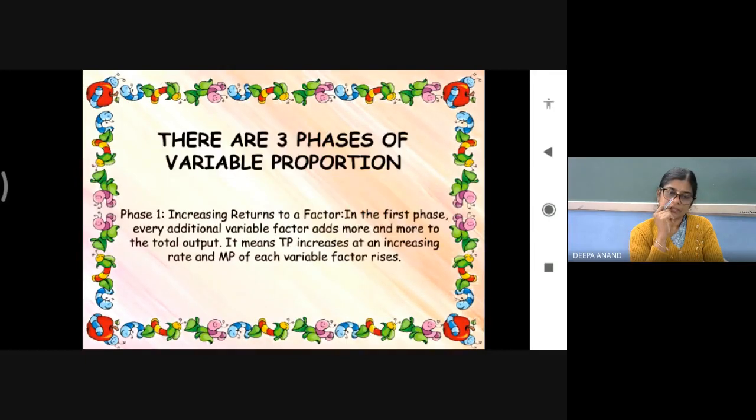There are three phases of variable proportion. First, increasing return to a factor. In this first phase, every additional variable factor added more and more to the total product output. It means TP increases at an increasing rate and MP of each variable factor rises.